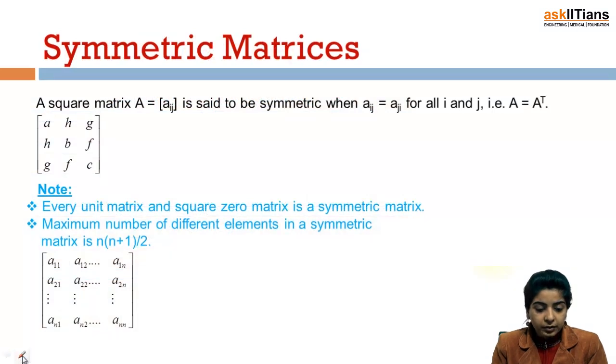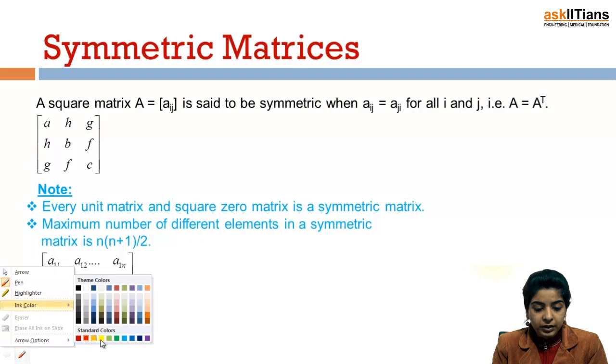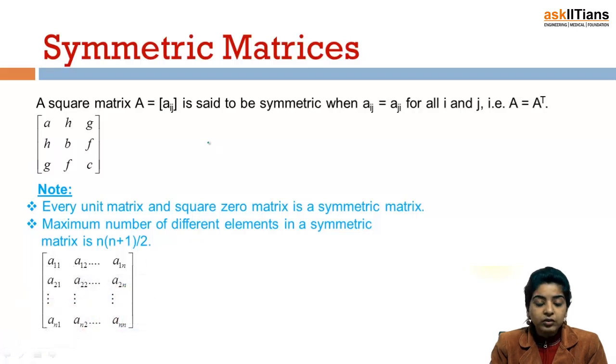When we talk of symmetric matrix, first of all, another concept that is related to the concept of symmetric matrix is the concept of transpose of a matrix, right? So transpose is basically denoted by when we write A raised to the power T or A superscript T, this T stands for transpose of A. So what exactly do we mean by this transpose?